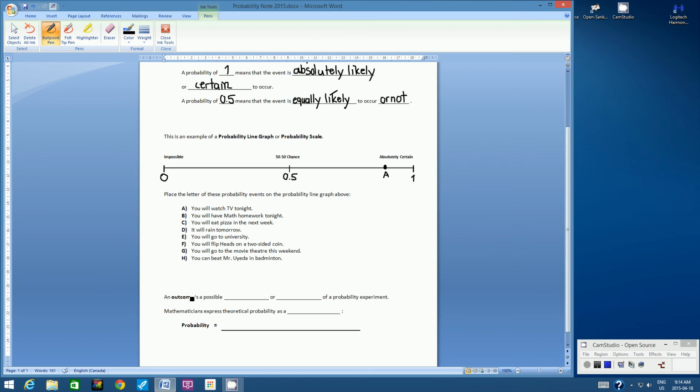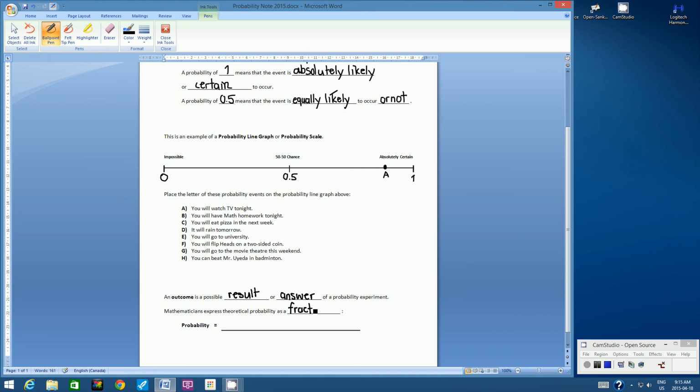Okay, so we're back with the last part of the note here. So what is an outcome? Well, an outcome is a possible result or answer of a probability experiment or probability problem. Mathematicians express theoretical probability as a fraction.